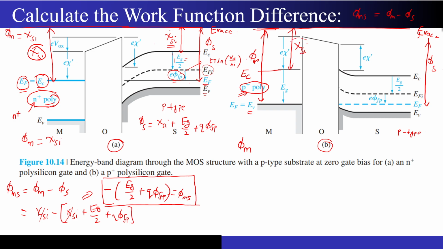So in terms of chi Si and in terms of this Eg, can anyone please tell me what will be the value of phi m?